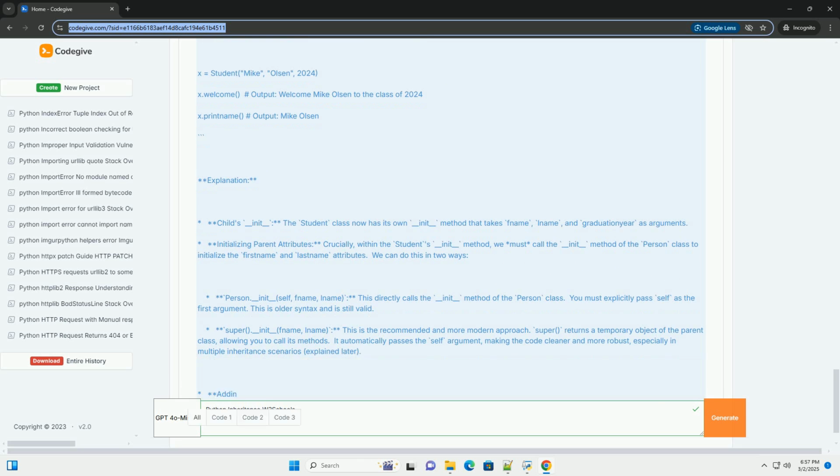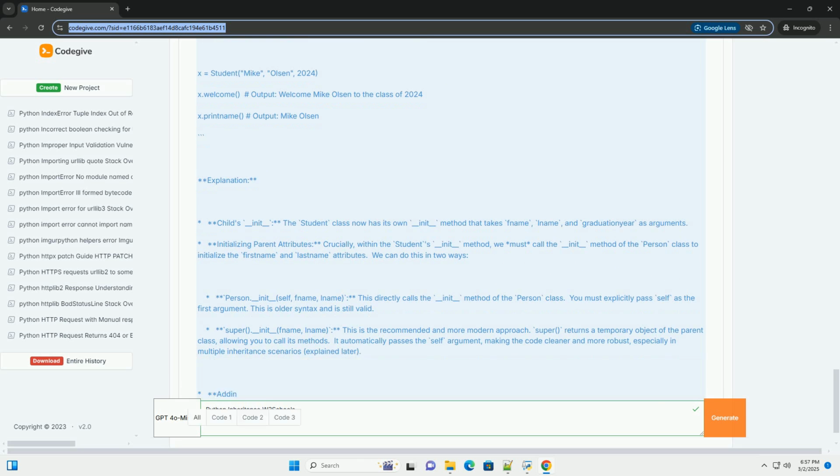The Student object x now has the first name and last name attributes. Method call: when we call x.printname, it uses the printname method inherited from the Person class. Example 2, adding the child class's __init__ method. Often, you'll want to add more attributes that are specific to the child class.